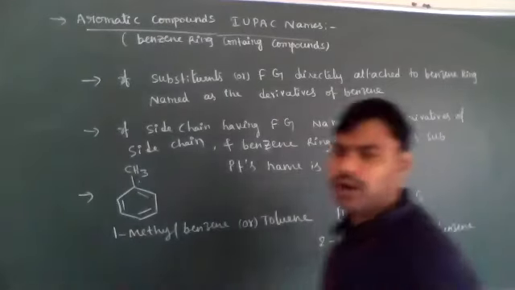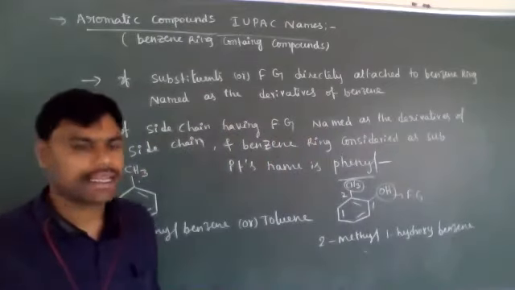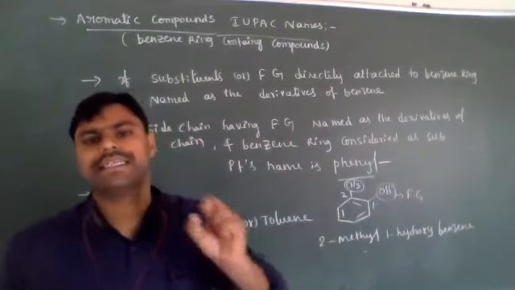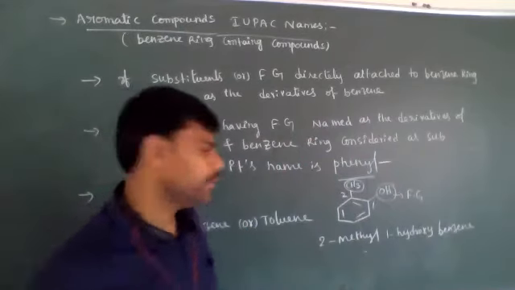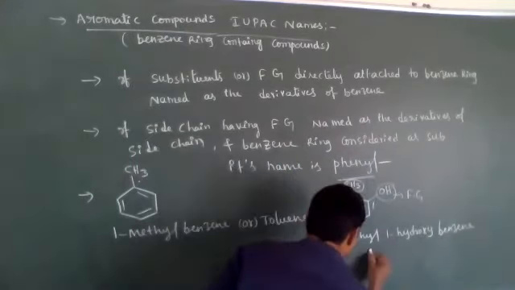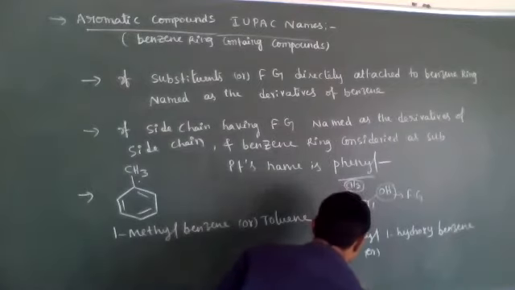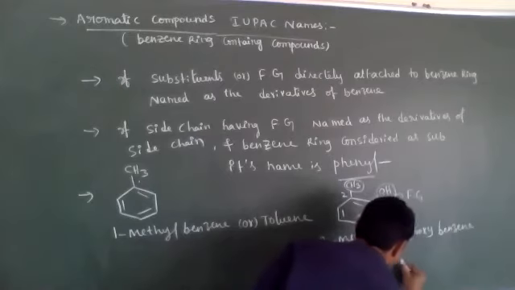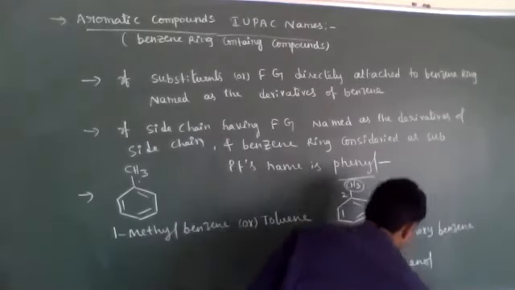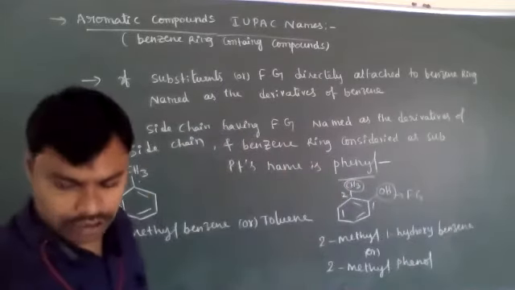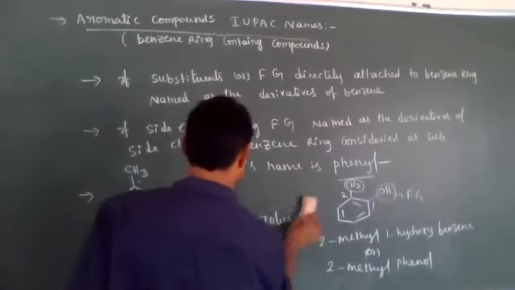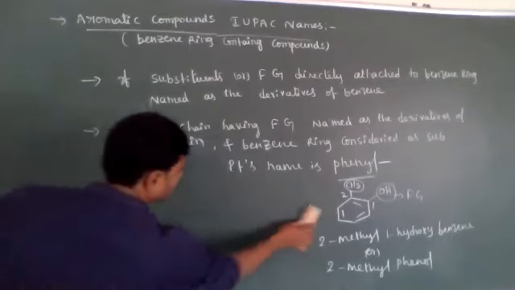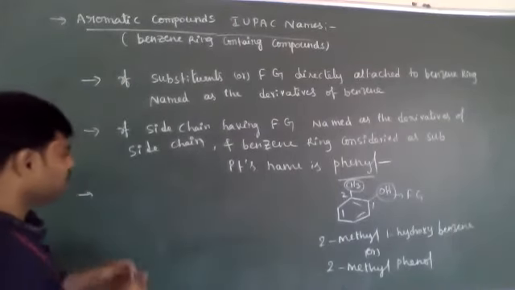Or one more name is present, dear students. If the benzene ring is attached to the OH group, then it is called phenol. Means 2-methyl phenol. So you have to remember that. Why is it called 2-methyl phenol?